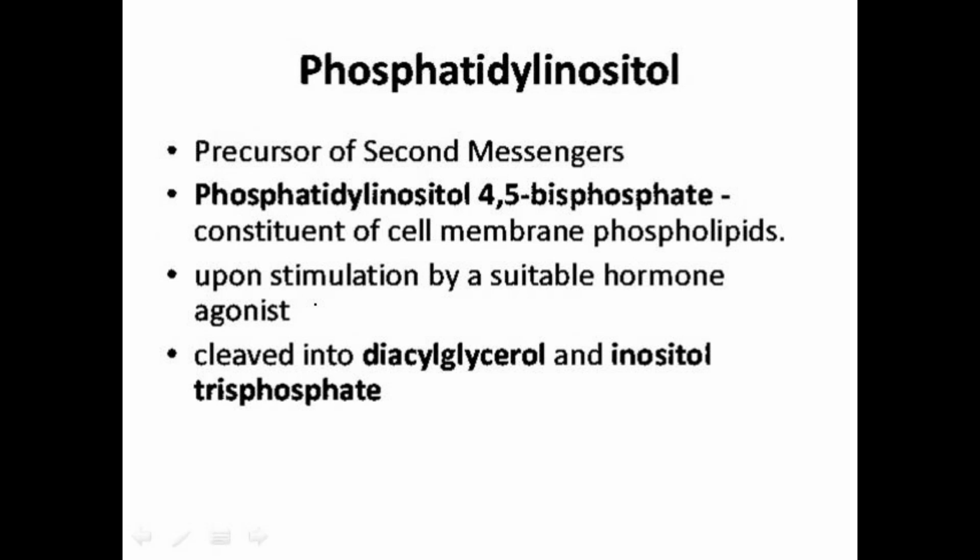It is the precursor of a secondary messenger and a constituent of different cell membrane proteins. Upon stimulation by a hormone, it can be cleaved into diacylglycerol and inositol triphosphate. It acts as a secondary messenger when it is converted into diacylglycerol and inositol triphosphate.